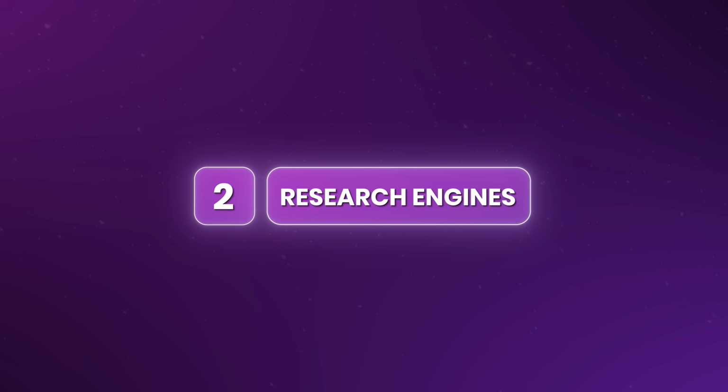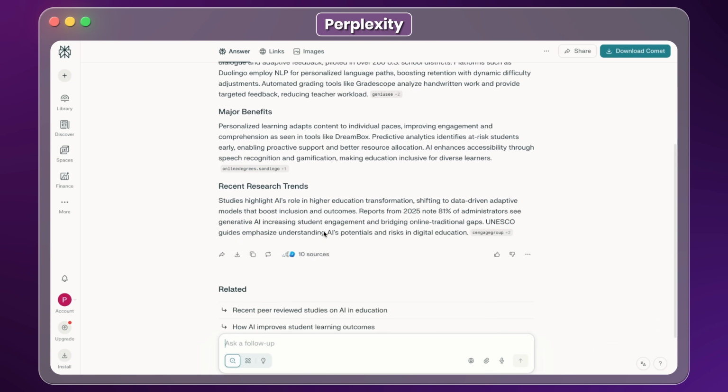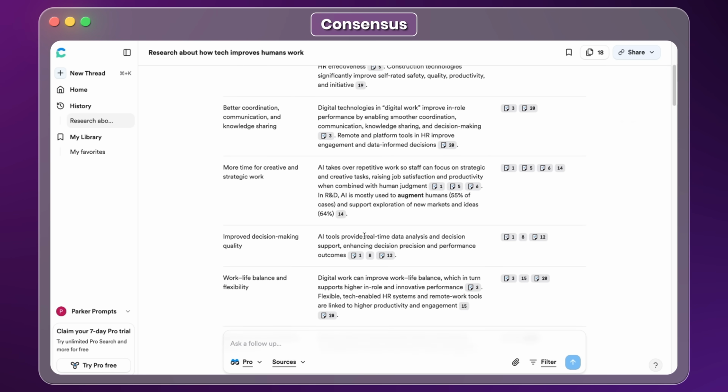Next, you have the research engines. This is where tools like Perplexity, Notebook LM, and Consensus live. You use these when accuracy matters more than creativity.